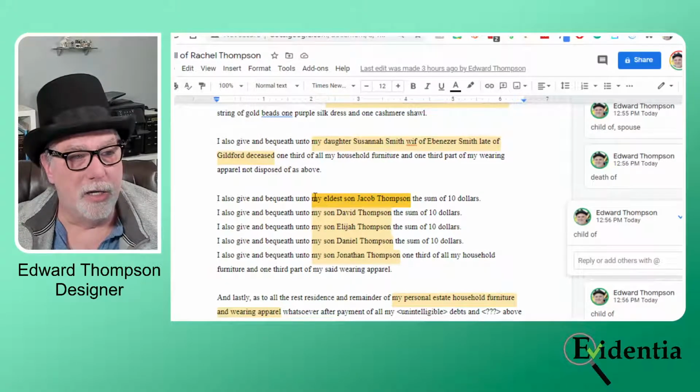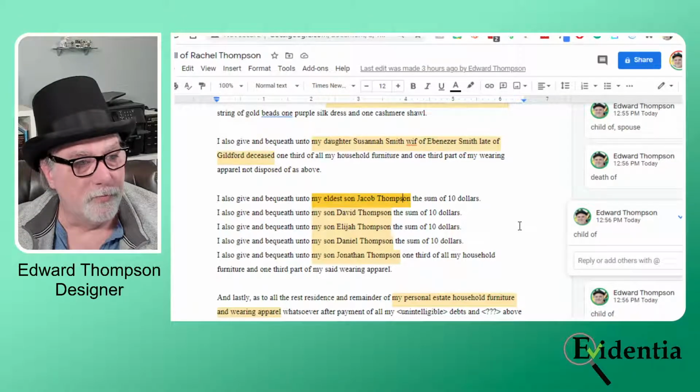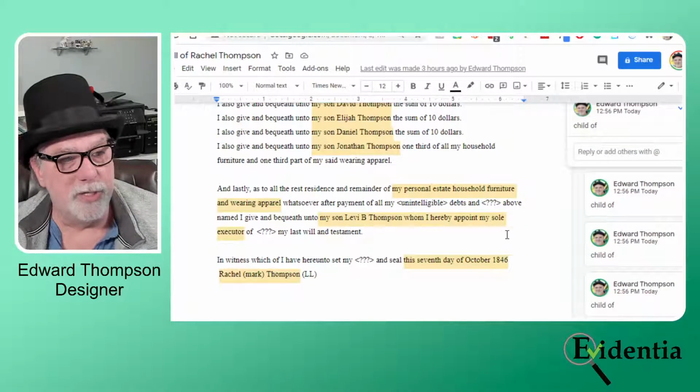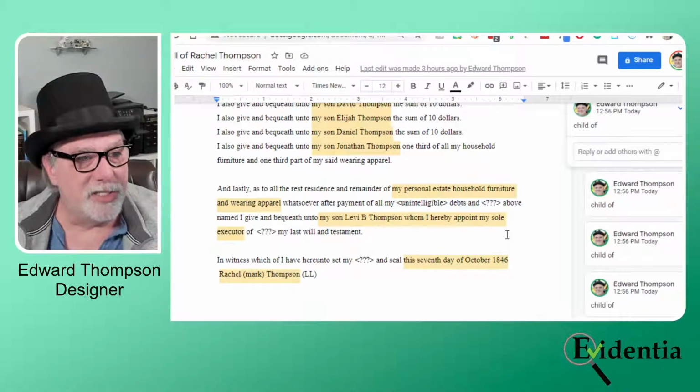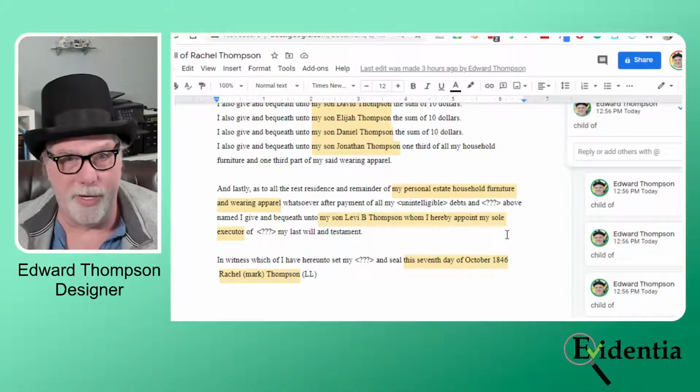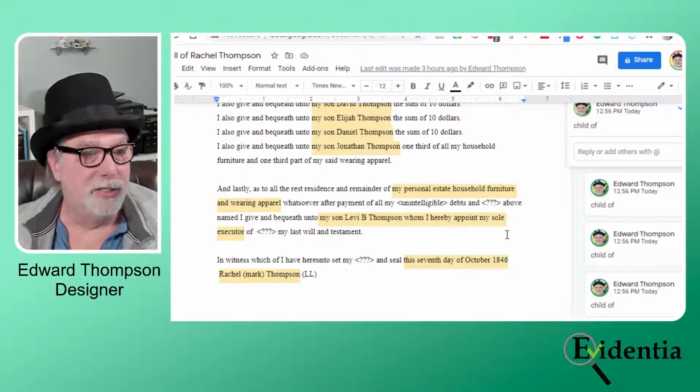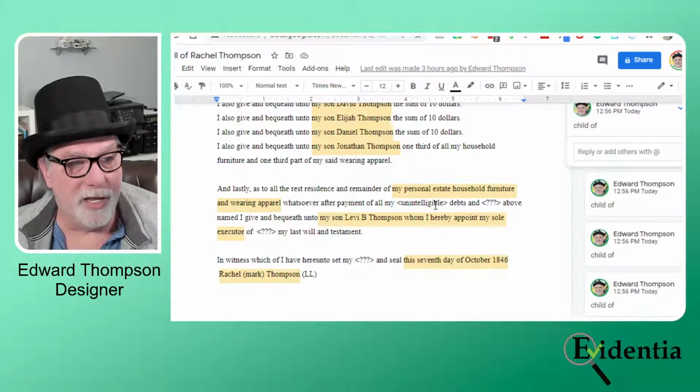So all of these are child of claims. We go down, and this is one that's very telling. And lastly, as to all the rest, residence and remainder of my personal estate, household furniture and wearing apparel, whatsoever after payment of my debts, and something else I could not make out above named, I give and bequeath unto my son Levi B. Thompson, whom I hereby appoint my sole executor.